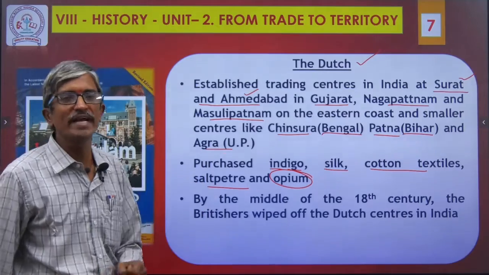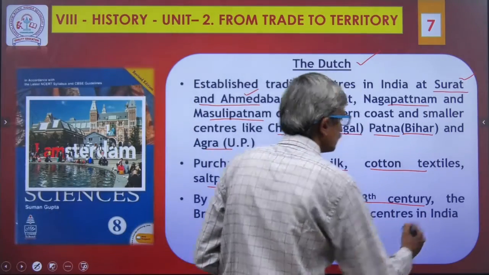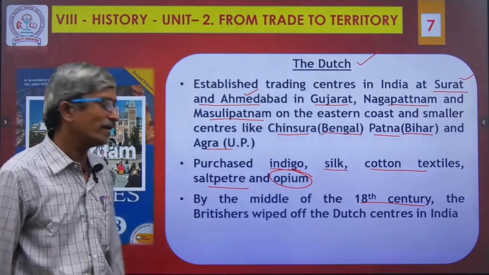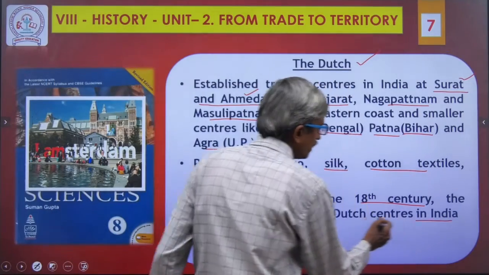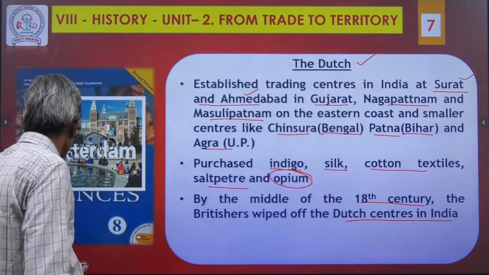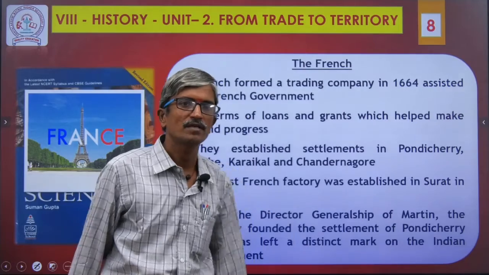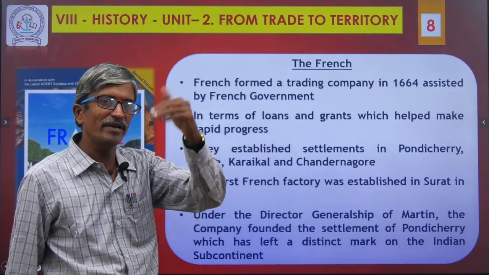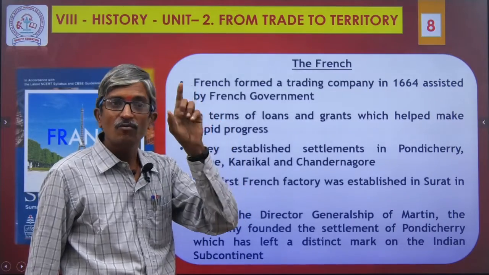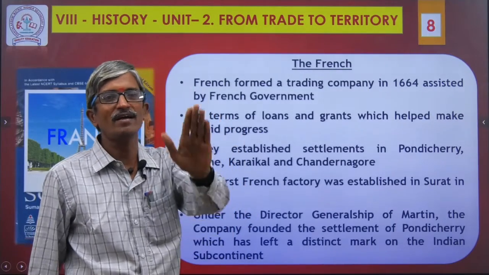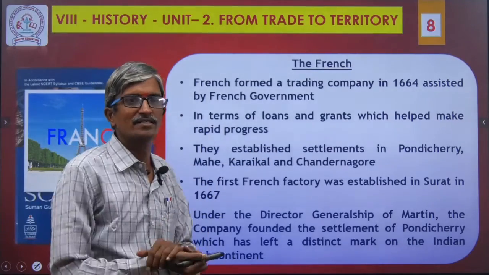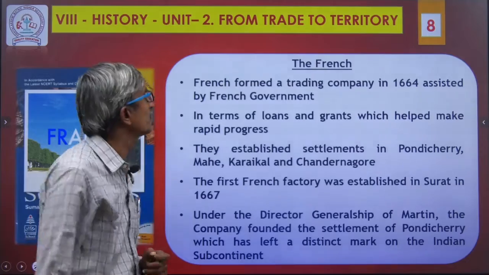By the middle of the 18th century, a tremendous change was happening in India. The Britishers wiped off the Dutch centers in India. Why they wiped them off, we will see in the next slide. The previous slide, I made a tag. A question I made: why did the Britishers wipe off the Dutch? Let me see in the next slide. While we enter the British, we can catch the point. Okay, now the third are the French.